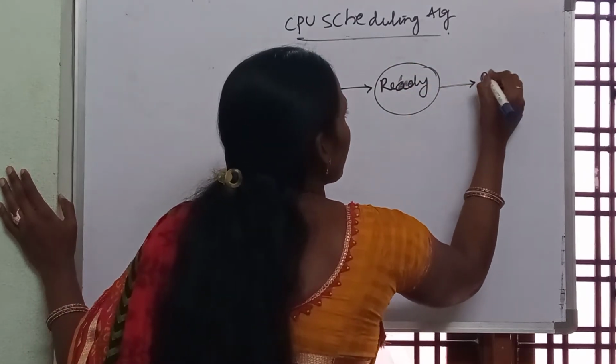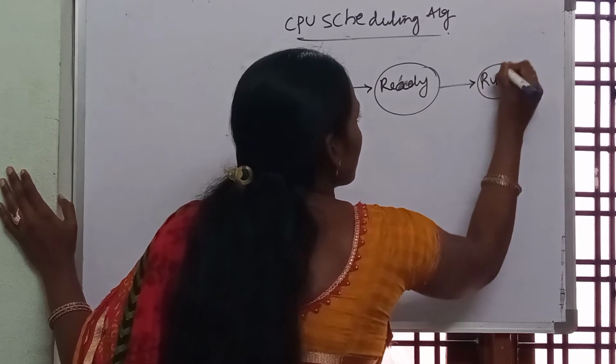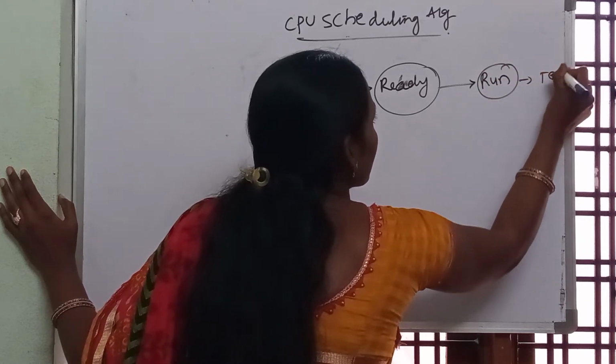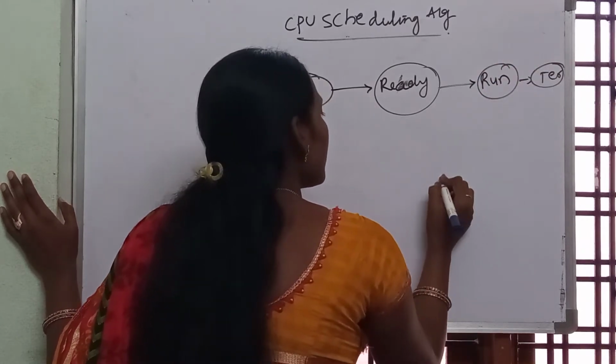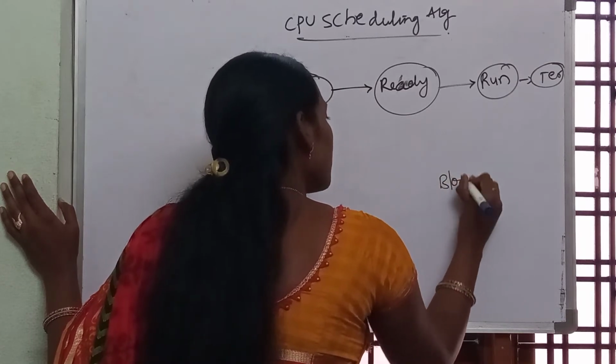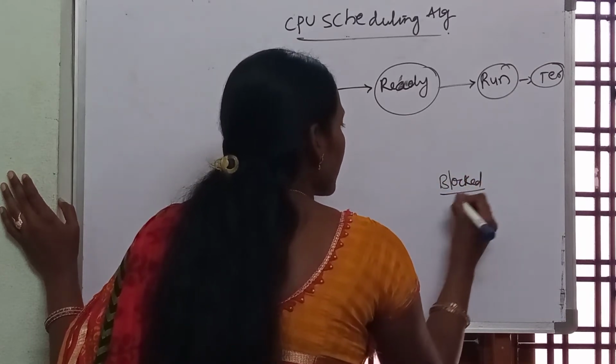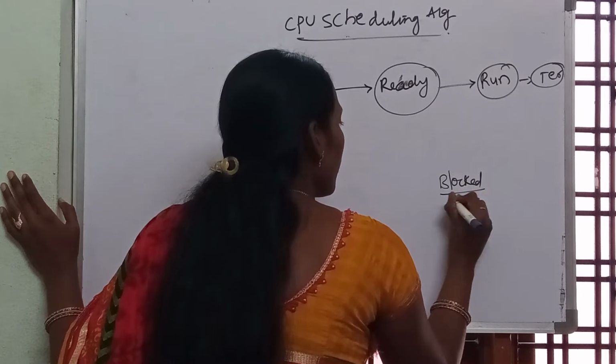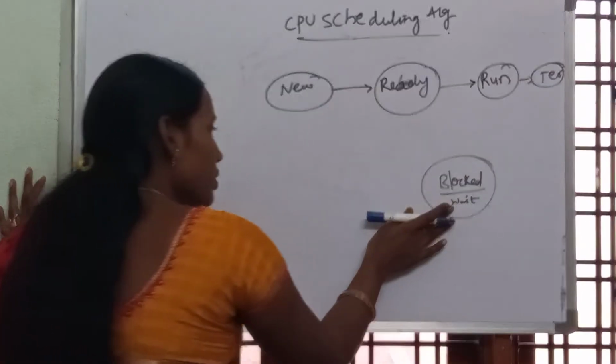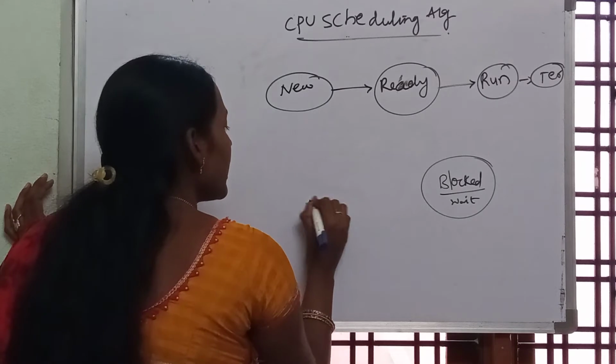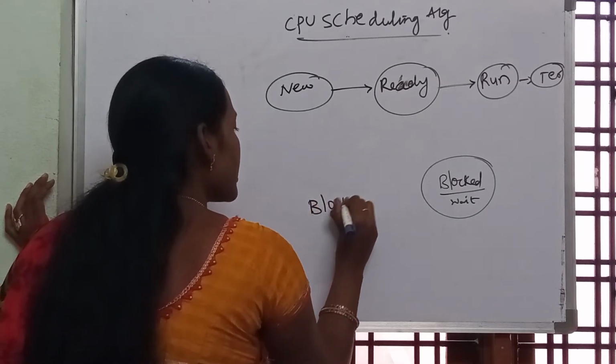Next we go for run state. Next we go for termination state. So between that we have a state called blocked or wait. We can also call block or waits. So to this blocked state we have 2 states, that is blocked,